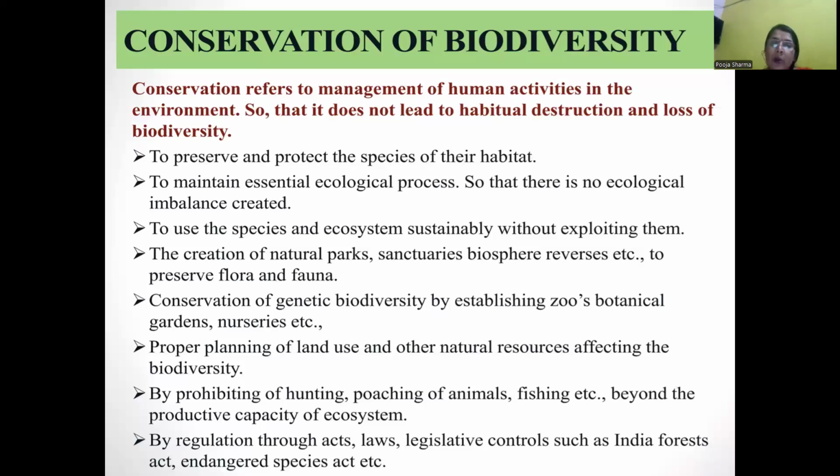This is done through creation of national parks, sanctuaries, and biosphere reserves to preserve flora and fauna; conservation of genetic biodiversity by establishing zoos, botanical gardens, and nurseries; proper planning of land use and other natural resources affecting biodiversity; prohibiting hunting, poaching of animals, and fishing beyond the productive capacity of the ecosystem; and regulation through acts, laws, and legislative controls such as the Indian Forest Act.